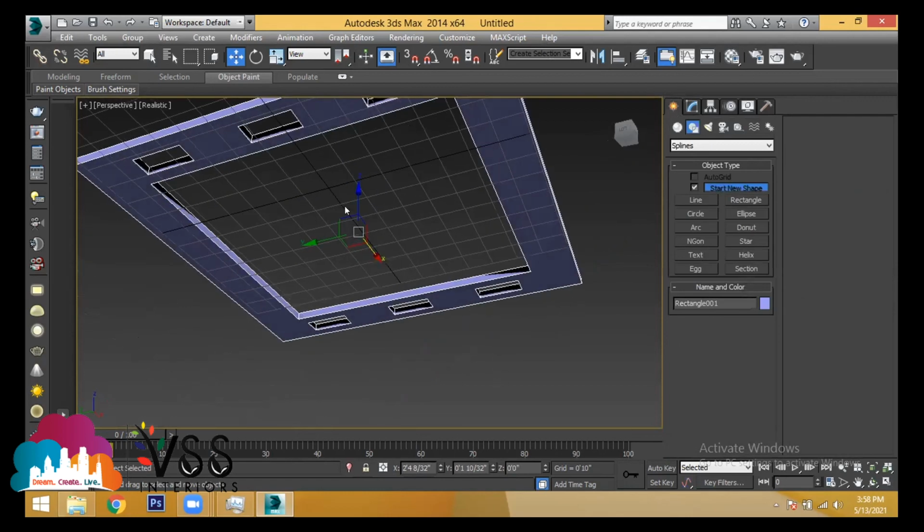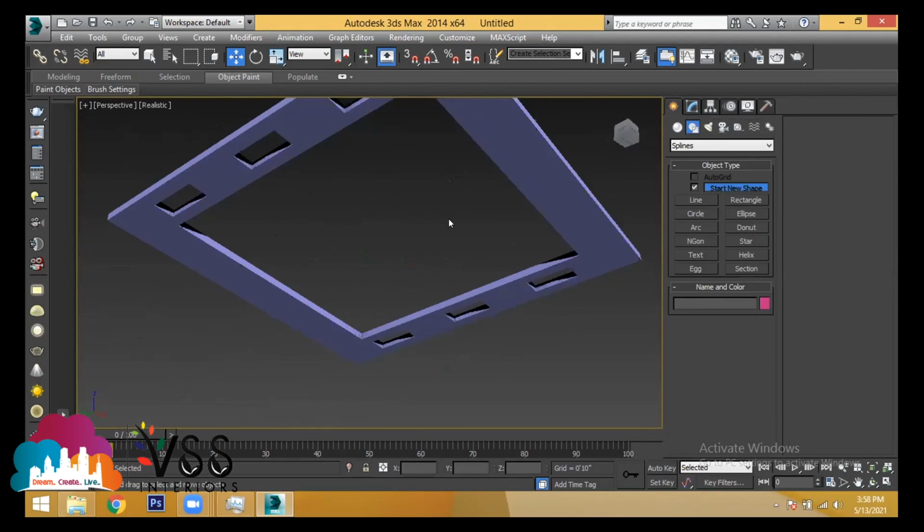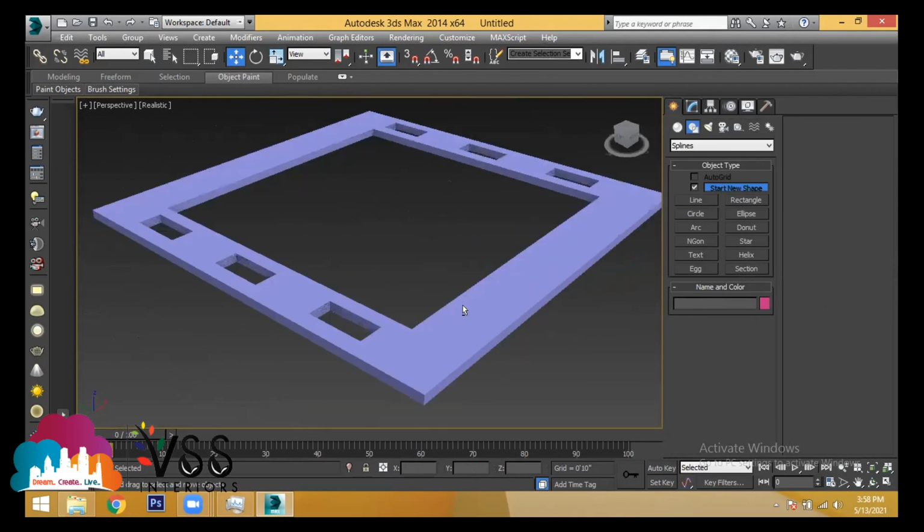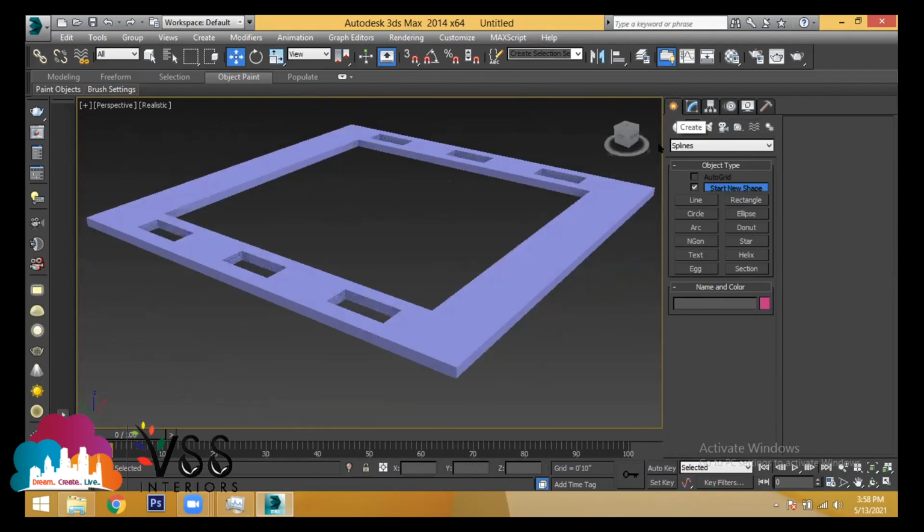Can we use this as a false ceiling? Yes. Understand? Clear? Yes, sir.